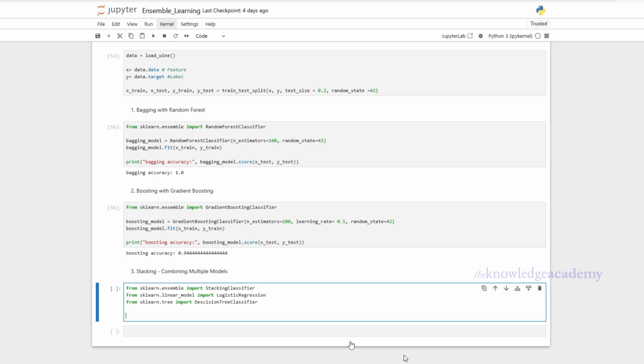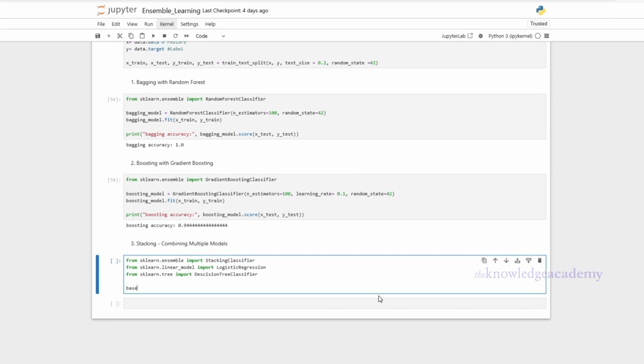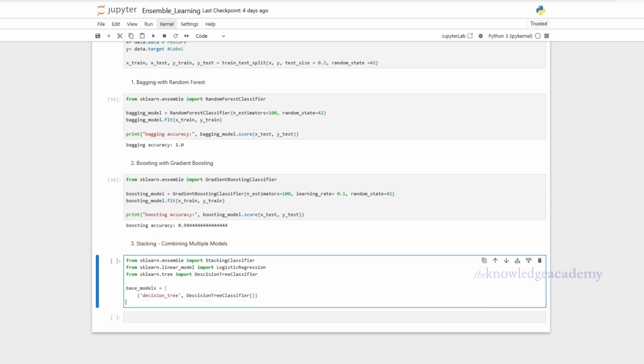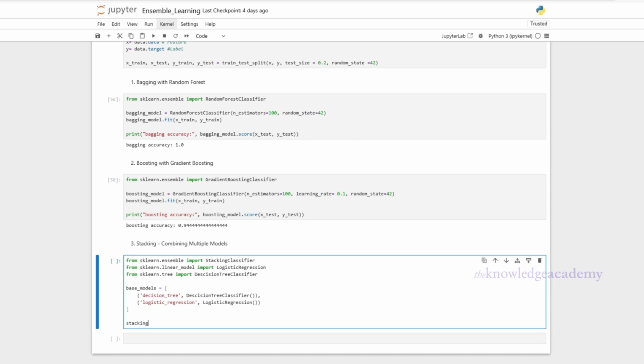Now let's break down what we're doing in the stacking approach. We first define our base models, which will serve as the first layer in our ensemble. A decision tree classifier, which is useful for capturing complex relationships in the data. And a logistic regression model, which is good at identifying linear patterns. These two models will make their individual predictions, and then we stack them together. The output of these models is then passed to a final estimator, which in this case is another logistic regression model.